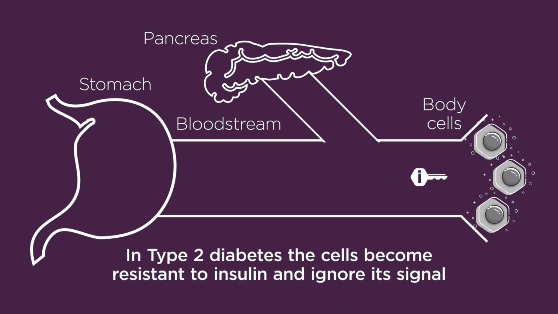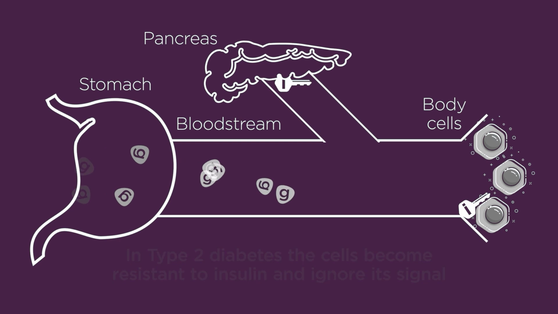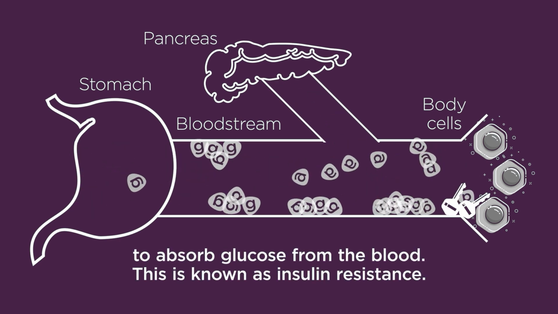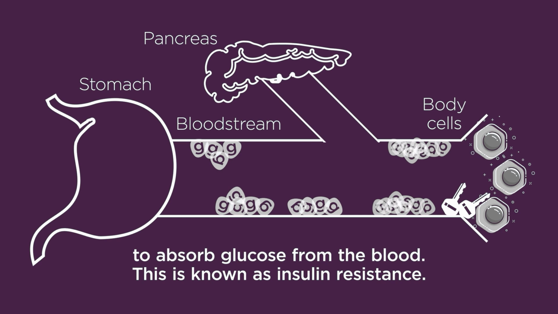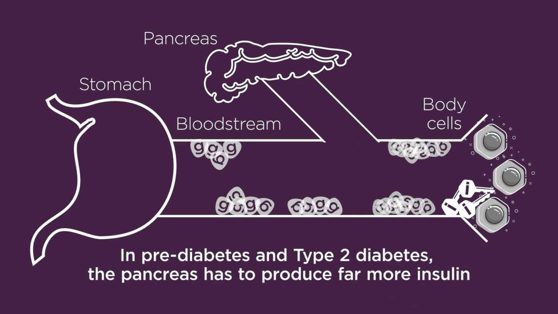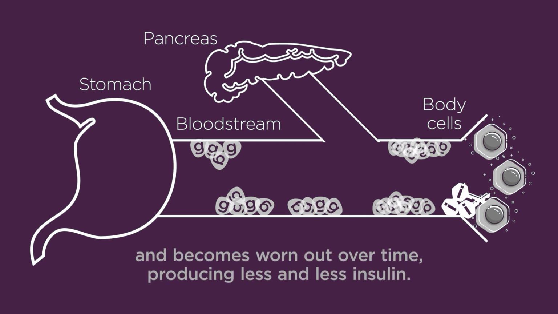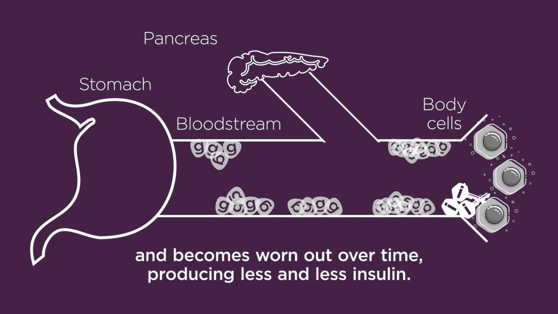In type 2 diabetes, the cells become resistant to insulin and ignore its signal to absorb glucose from the blood. This is known as insulin resistance. In type 2 diabetes, the pancreas is unable to produce the greater amounts of insulin needed to trigger resistant cells to absorb glucose, and becomes worn out over time.